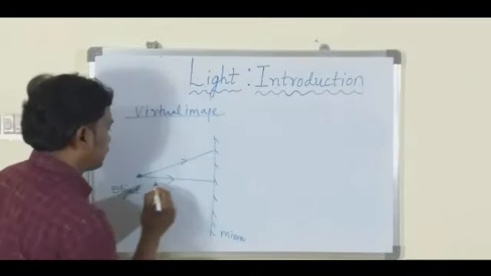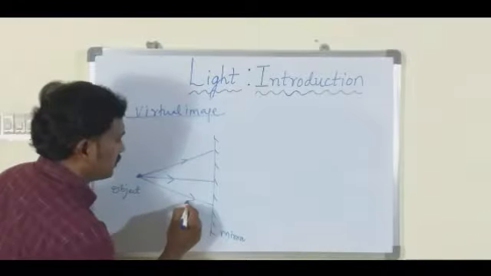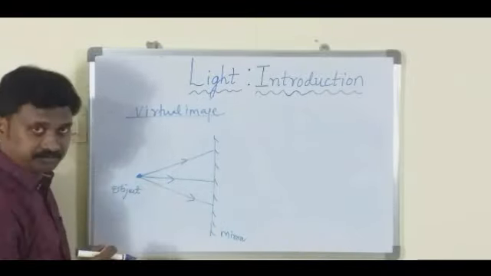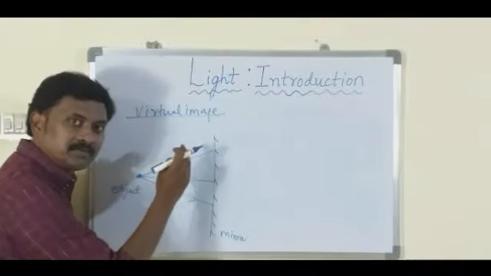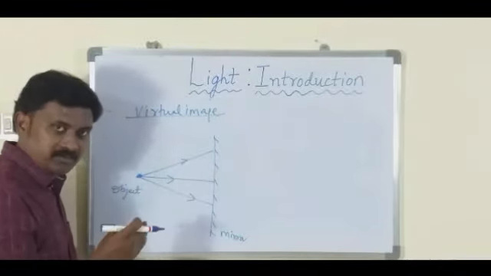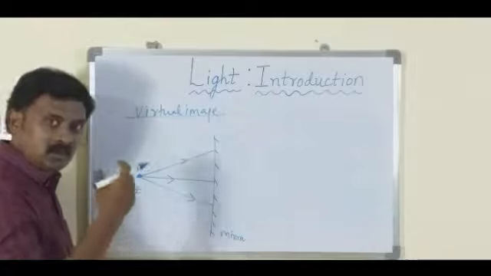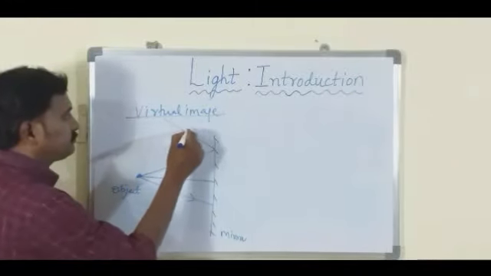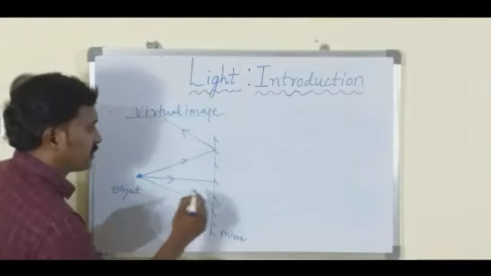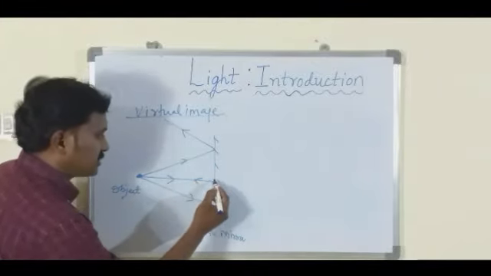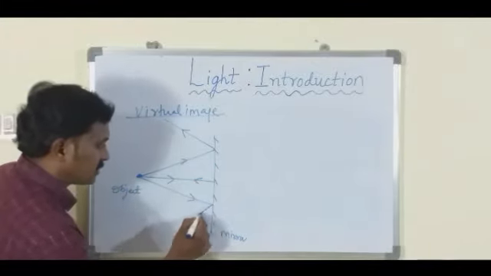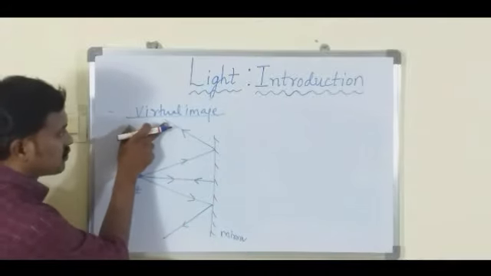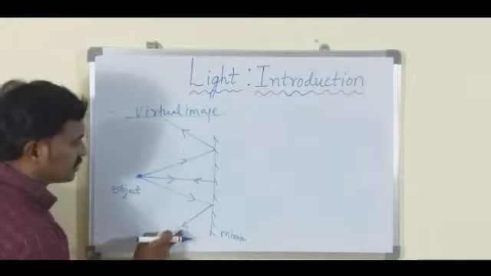So here we are having 3 incident light rays: first, second and third. Now these light rays, after incidenting on the mirror, follow the laws of reflection and they get reflected. This is the first reflected ray, the second reflected ray is like this and the third reflected ray is like this. So we have 3 reflected light rays.